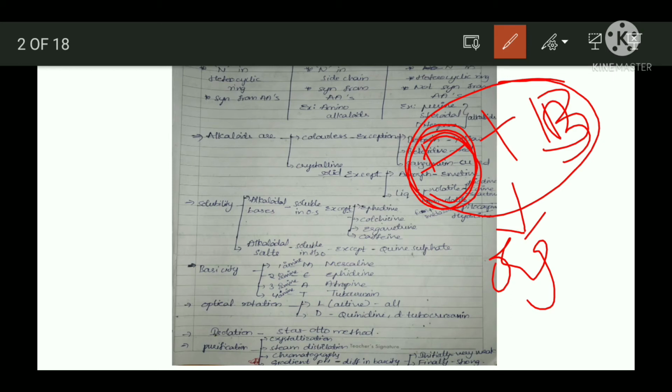In the exam, there is so much procedure. In this, these are the main points. Okay, first we have to moisten the drug with alkali, and then we have to set these bases free, and then we have to collect the free bases with the help of an organic solvent. That's it. It is nothing but the Stas-Otto method.